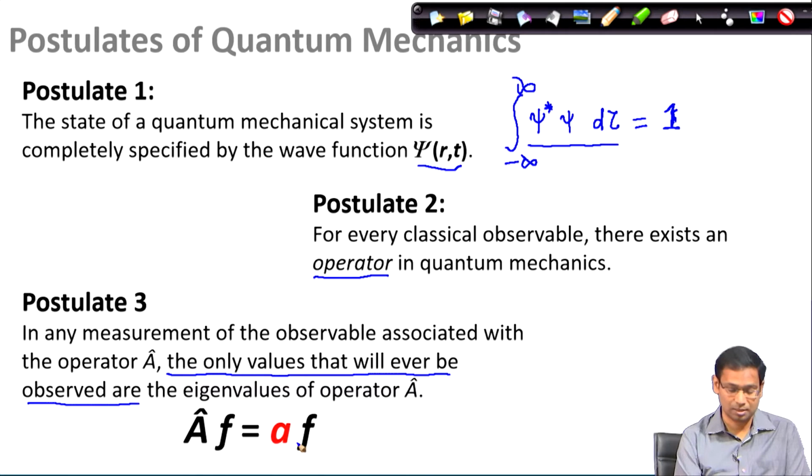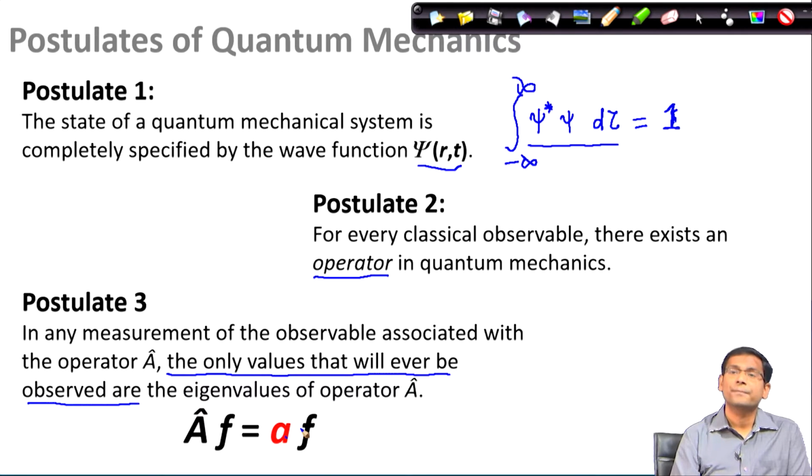The action of operator A on this function gives back your function itself. So, this is an eigenvalue equation, and F is the eigenfunction and A is the eigenvalue. Postulate 3 tells that if I make any measurement corresponding to operator A, the only allowed observables are these eigenvalues A. So, what does it mean?